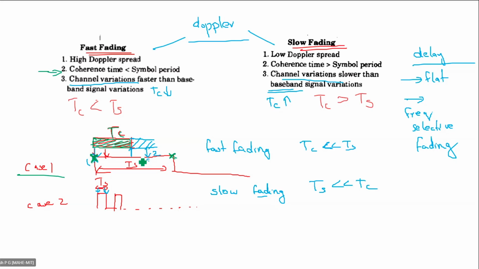channels. That means the channel variation is fast. Therefore, these 2 points will be experiencing different kinds of channels. Therefore, we say that we are experiencing fast fading.